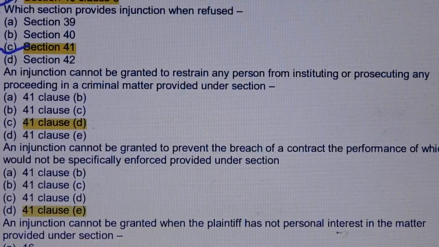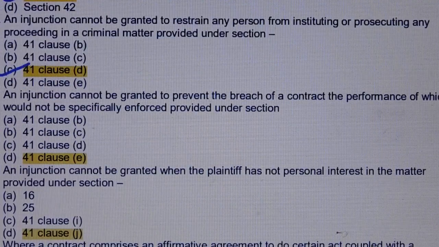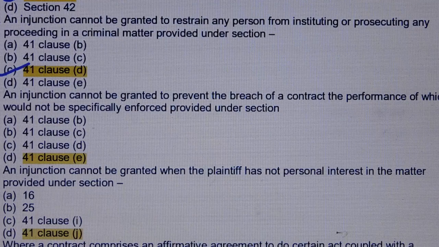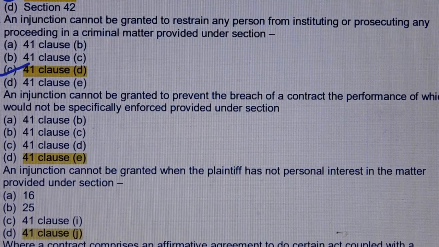Question number 130. An injunction cannot be granted to restrain any person from instituting or prosecuting any proceeding in a criminal matter provided under section. Answer is option number C, section 41, clause D. Question number 114. An injunction cannot be granted to prevent the breach of a contract, the performance of which would not be specifically enforced, provided under section. Answer is option number D, section 41, clause E.